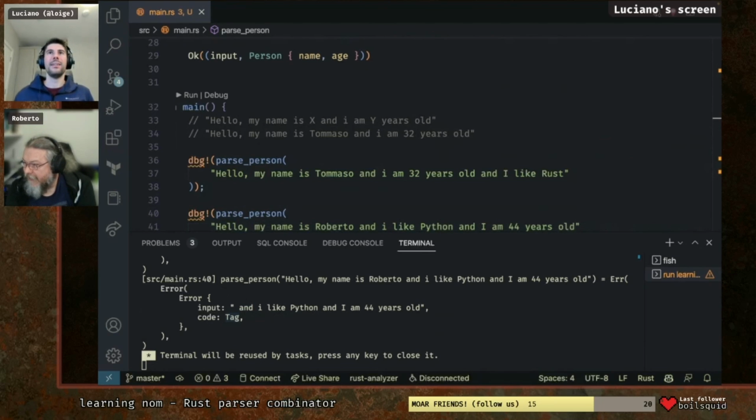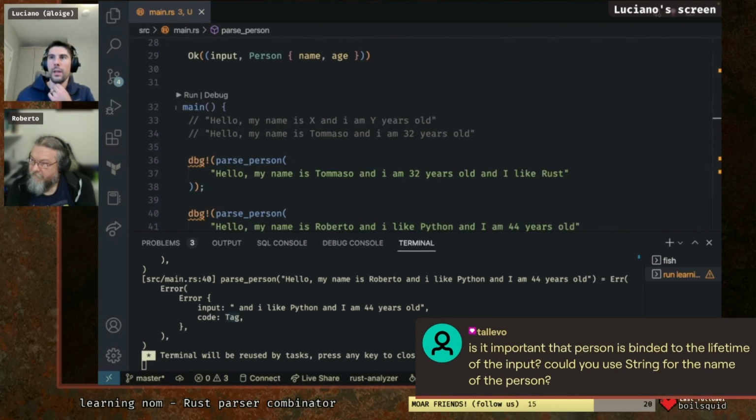So this one is a little bit more advantageous because of this. Tommaso was asking about lifetimes. Is it important that, let me put this one on screen so everyone can read it. Is it important that person is bound to the lifetime of the input? Could you use String for the name of the person?